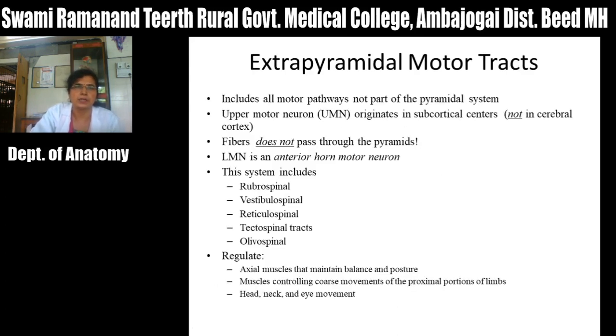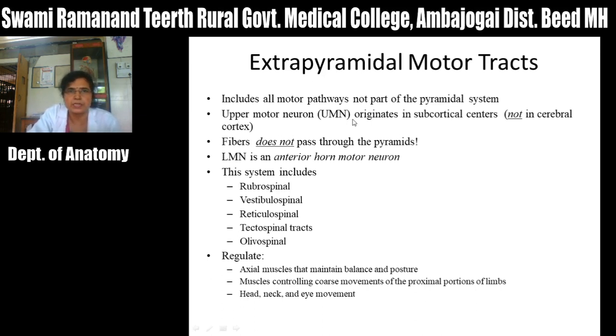Now we will see the second part of the descending tracts, that is the extrapyramidal motor tracts or extrapyramidal descending tracts. These descending fibers are not present in the pyramids of the medulla, so they are called extrapyramidal tracts. They include all motor pathways that are not part of the pyramidal system.